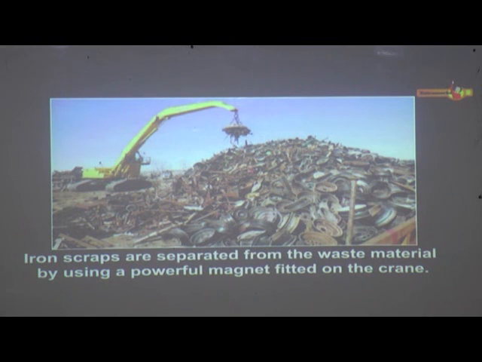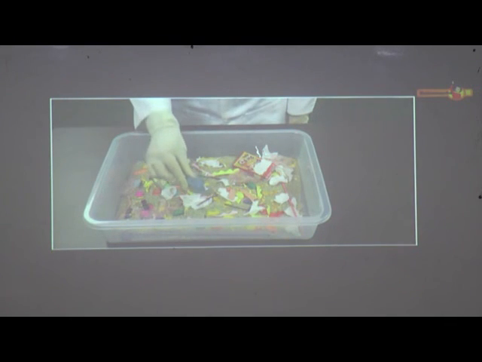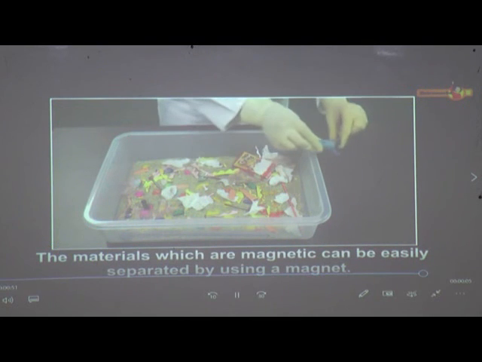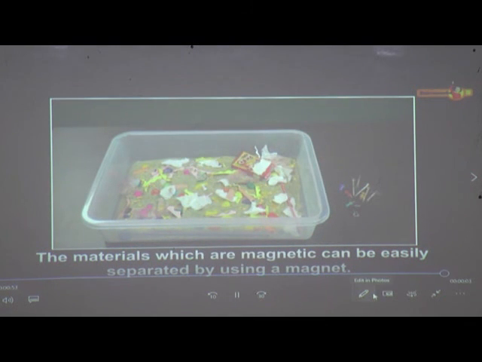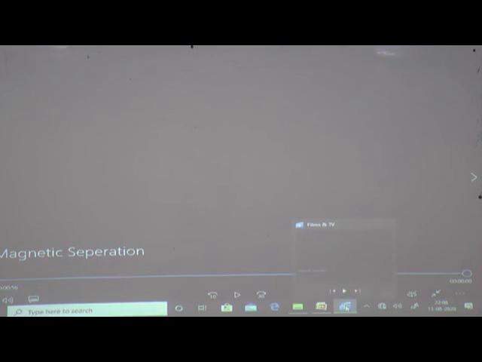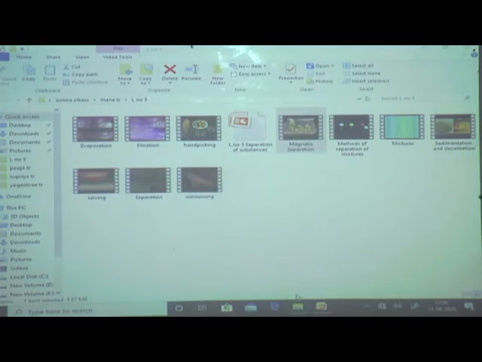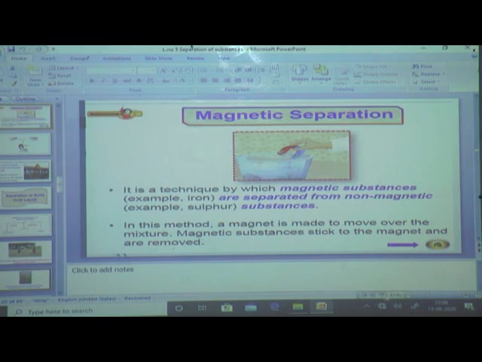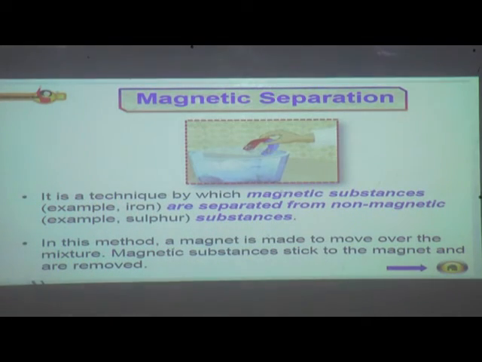Similarly, iron scraps are separated from the waste material by using a powerful magnet fitted on the frame. So in this activity, we can conclude that the materials which are magnetic can be easily separated by using a magnet. So this is the method of magnetic separation where the magnetic objects are separated from a mixture. It is a technique by which magnetic substances, for example iron, are separated from non-magnetic substances, for example sulfur.